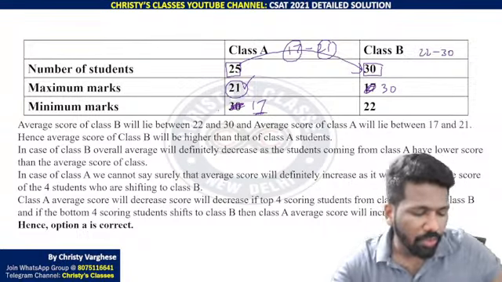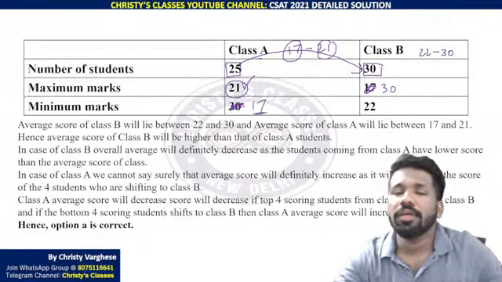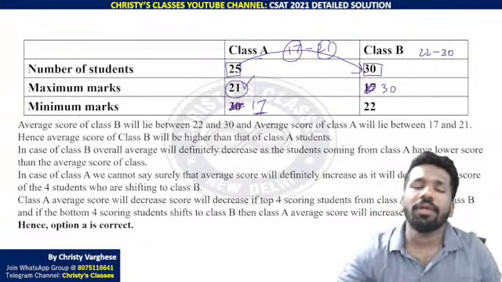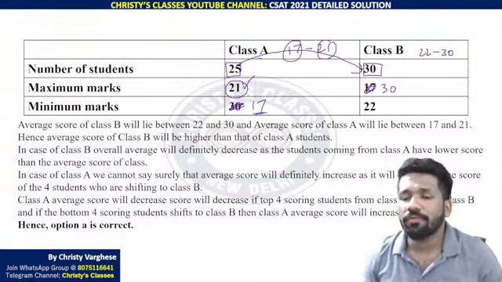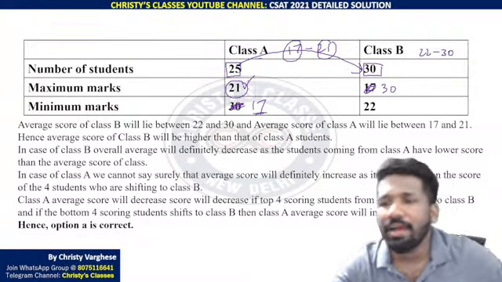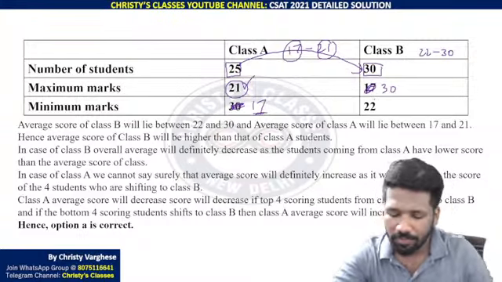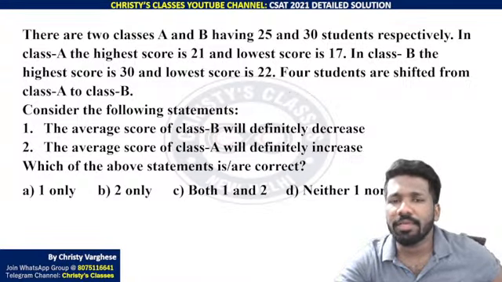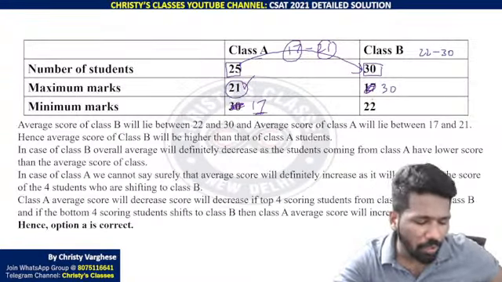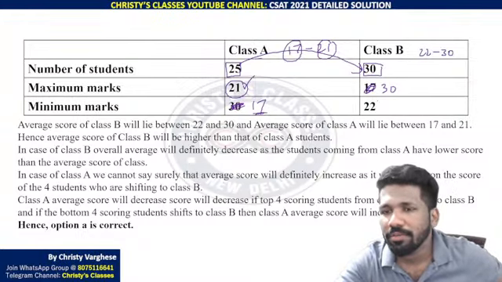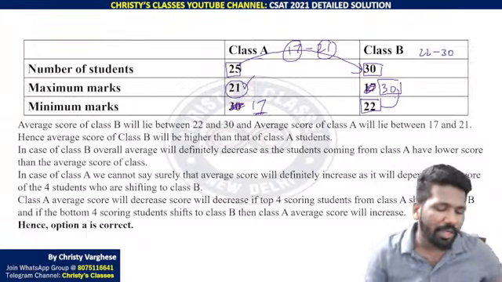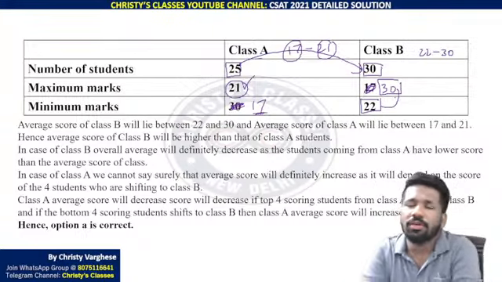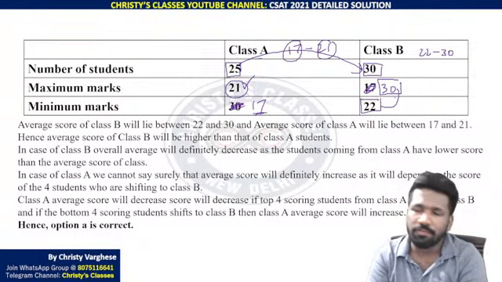Okay, so the best case scenario is that 4 students with mark 21 are transferred. Then also the average mark will reduce in Class B. The question is asking whether the average mark of Class B will reduce or not. The average mark of Class B will be above 22 for sure. How do we know that? Because minimum mark is 22, maximum mark is 30. So the average mark will lie between the smallest and largest observation. That is a basic idea of average itself.